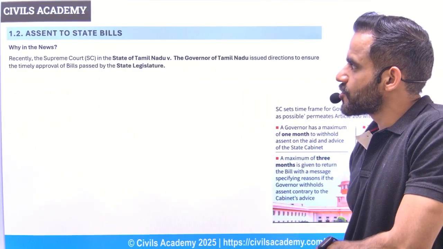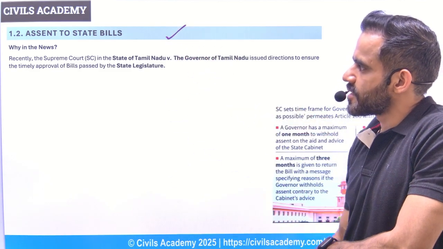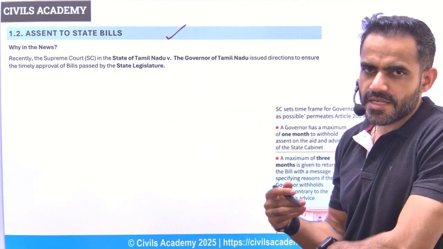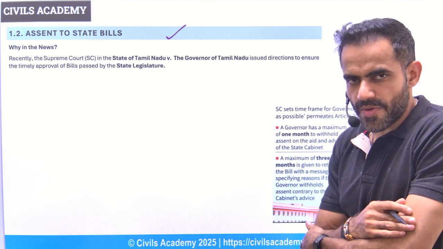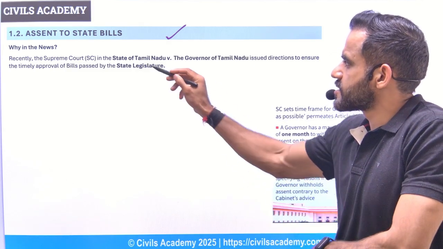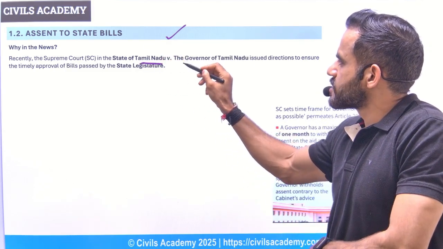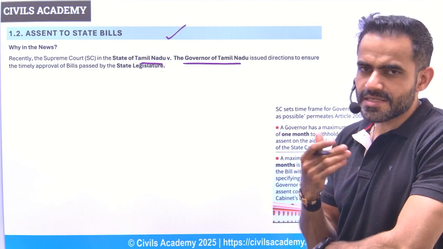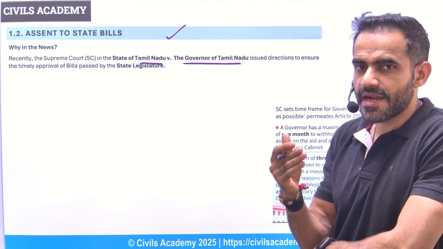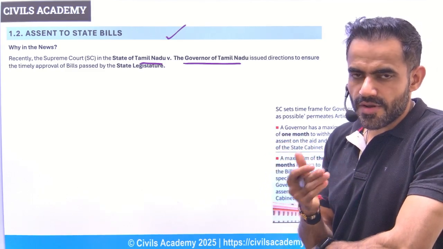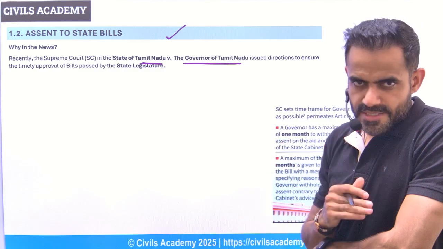Next is related to approval of state bills. So recently there was a judgment by the Supreme Court, and the name of the case is State of Tamil Nadu versus Governor of Tamil Nadu. In this case, the Supreme Court specified the timeline for the governor to approve the bills.